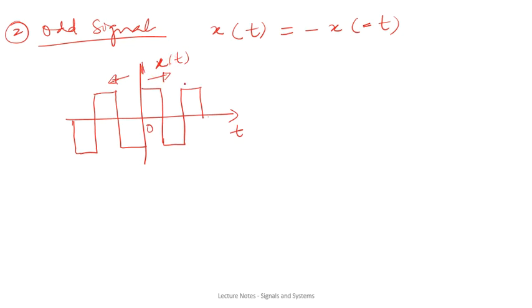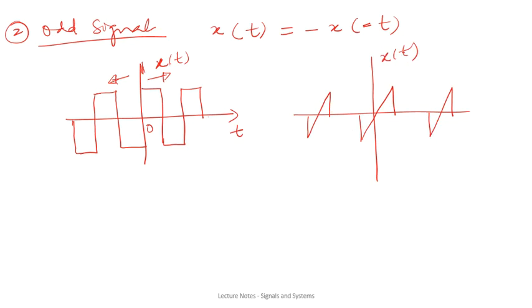Again there can be many examples of odd signal. Let us draw one more type of odd signal. This can be one more example of an odd signal, that is the signal on one side is just the anti-symmetric or opposite of the signal on the other side.